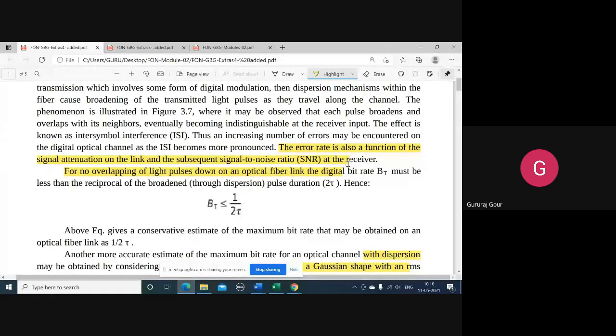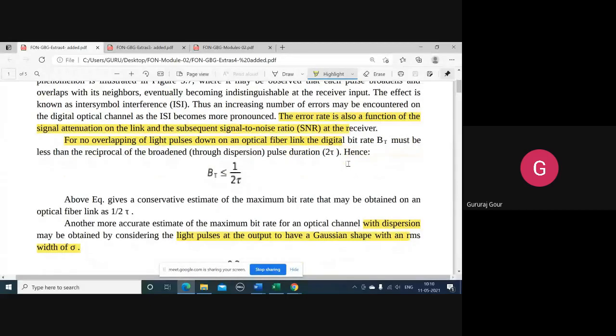So in that light, we'll have two separate cases here. First, assuming that no overlapping of light pulses is happening at the optical link, the bit rate, indicated by BT, is less than or equal to, not more than, the reciprocal of the pulse duration, that is 2 tau. Tau is the pulse duration. We'll normally take 2 tau.